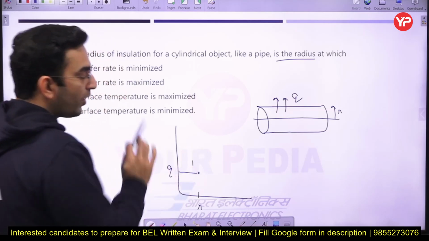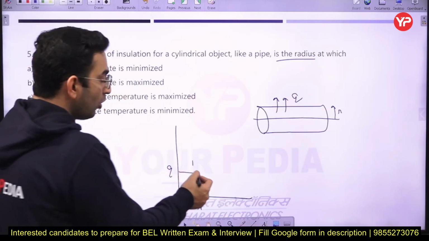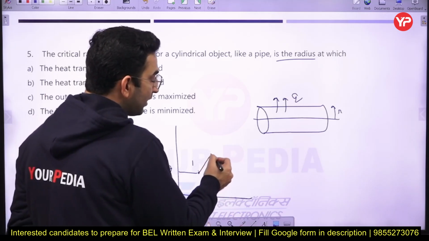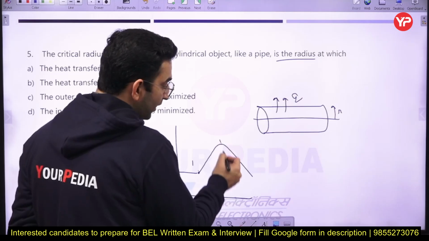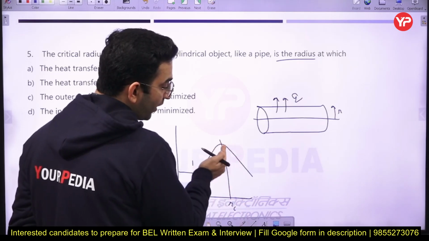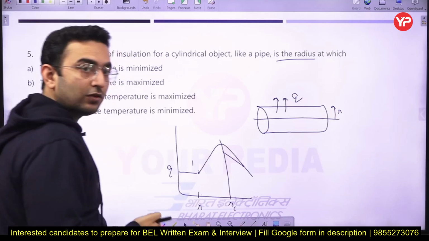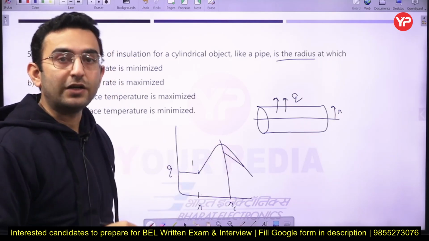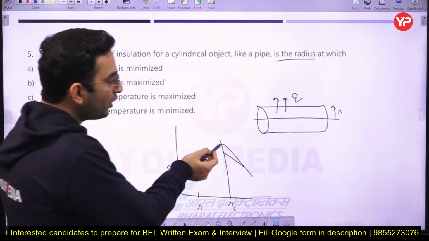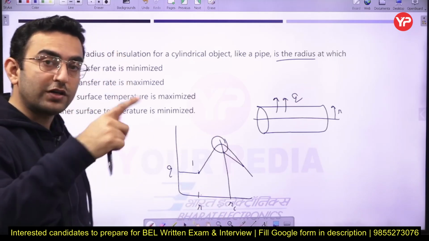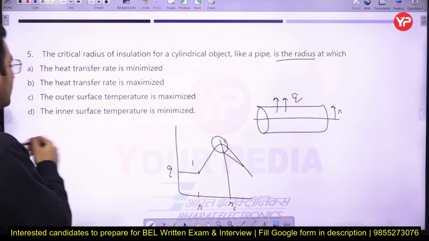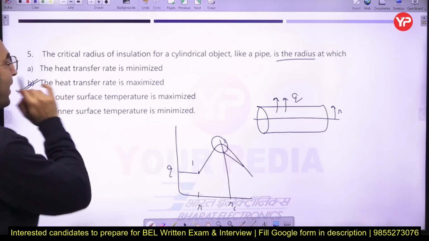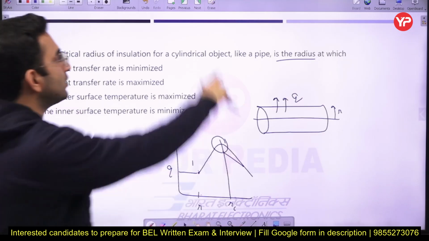So here you can see point number 1 can be located here. Now as soon as you increase the radius, we observe experimentally that there is an increment in the heat transfer up to a certain radius. After that, the heat transfer decreases with the increase in radius. So the radius at which the heat transfer is very high is known as the critical radius of insulation. Just remember that. Corresponding to this point, the total resistance of the system is minimum. So the critical radius of insulation is the radius at which the heat transfer rate is maximized. Option B is going to be the correct answer of this question.